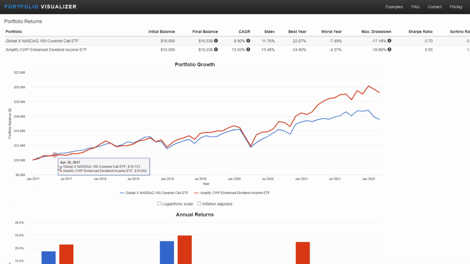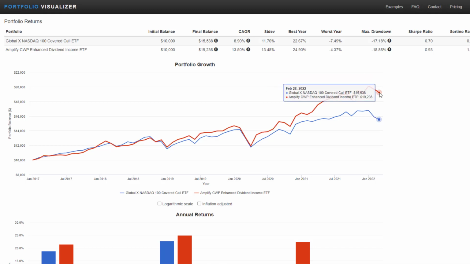Coming down on the graph, if you invested $10,000 as soon as you could have in both funds, which would have been the fund inception date of DIVO, December 2016, you would have had an 8.9% CAGR with dividends reinvested with QYLD and a 13.5% CAGR with DIVO with dividends reinvested.